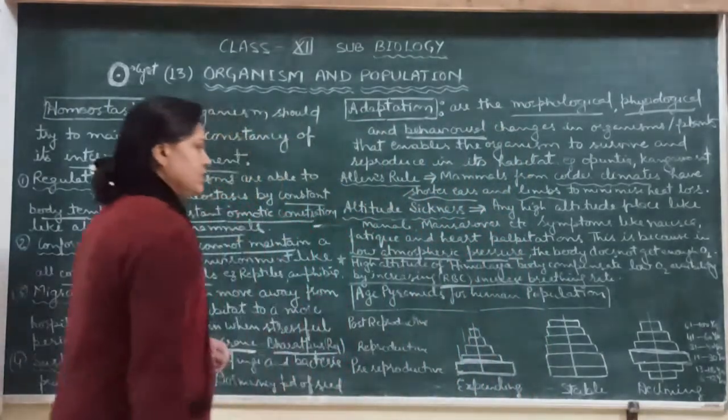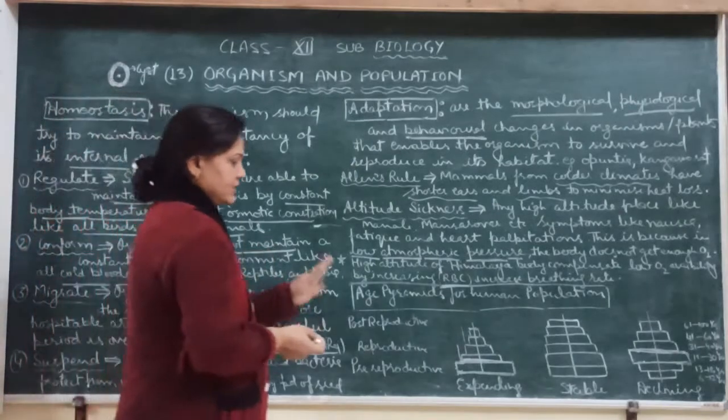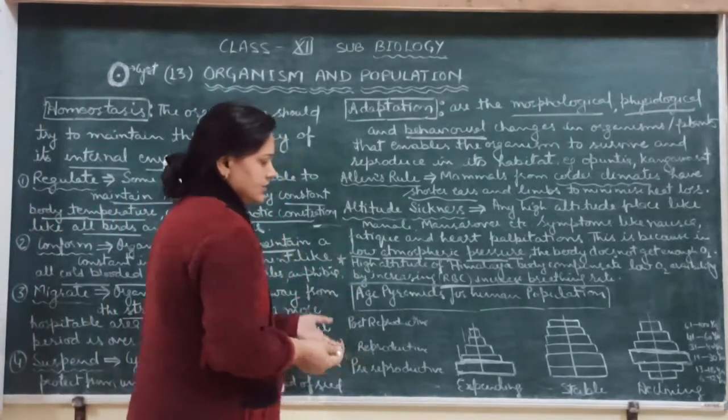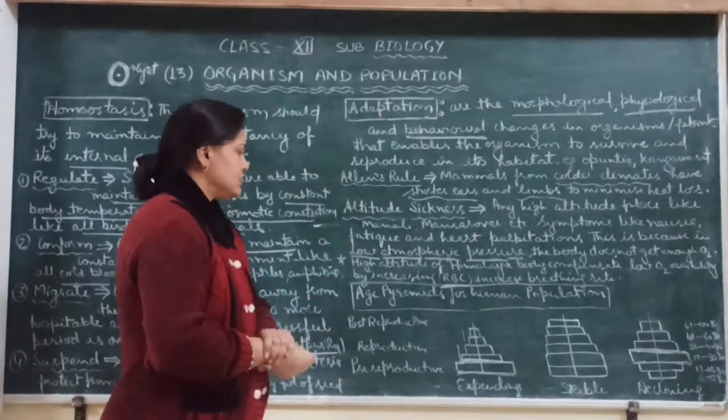So in the human population we can explain the age pyramids according to the population as expanding, stable and declining. So that is all about the age pyramid.